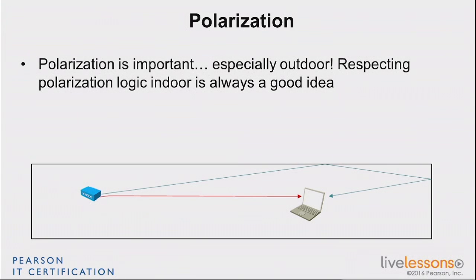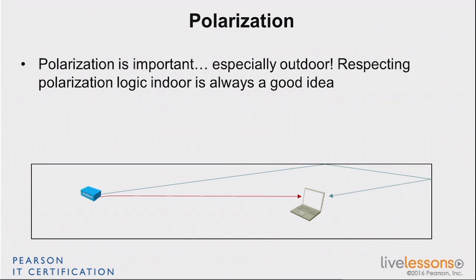Typically, we say that outdoor, if you send a signal that is electrically polarized vertically, and the other end is not electrically polarized vertically as well, you may be losing up to 20 dB by using the wrong polarization on one side. Using vertical on one side and horizontal on the other side, you lose up to 20 dB. So that's very important outdoor. Indoor, that is not important. Why? Because the signal is going to bounce around anyway. So at any point in space, you will have a multitude of components that are the result of reflections everywhere, with all sorts of strength and all sorts of polarizations anyway. So polarization is not that important indoor.